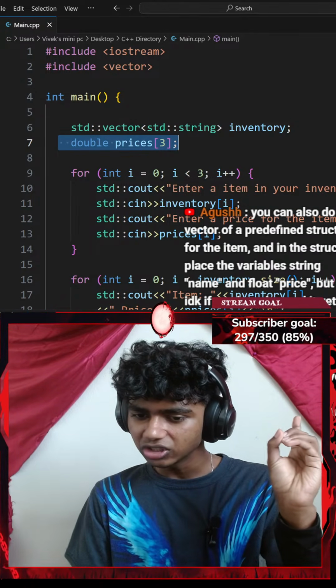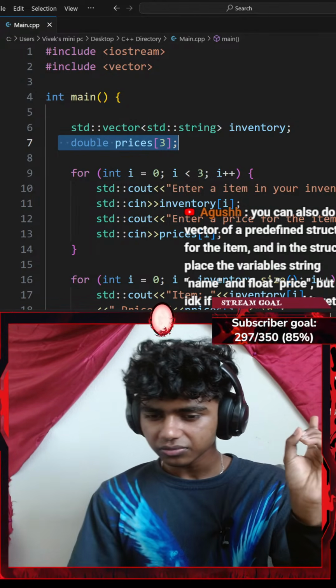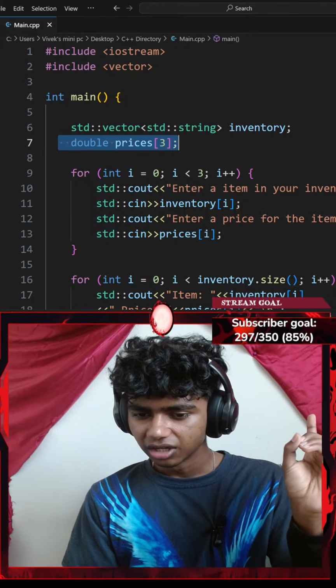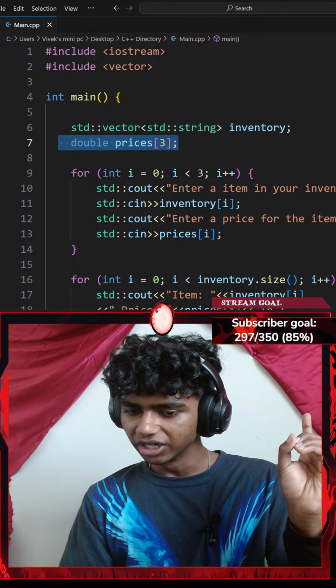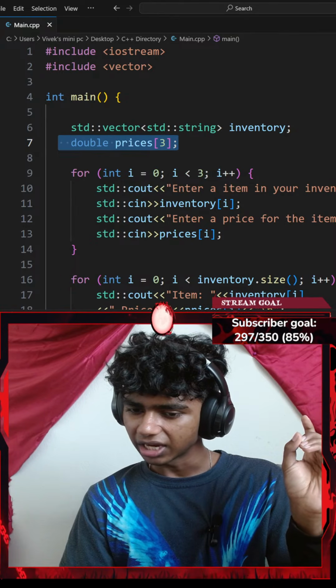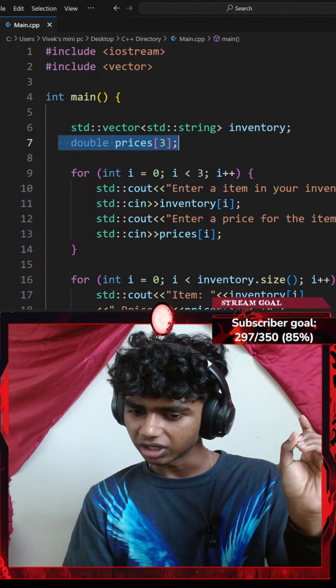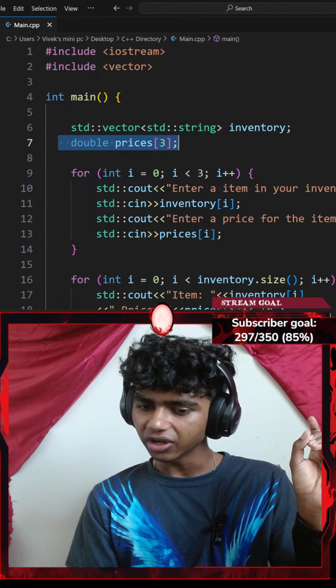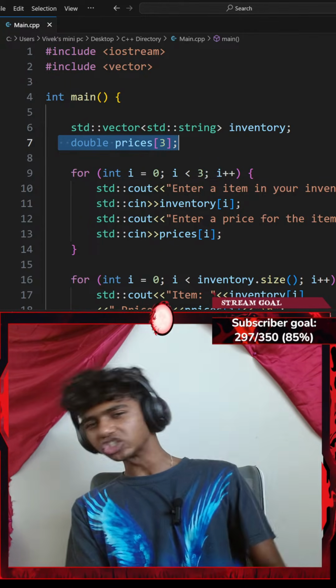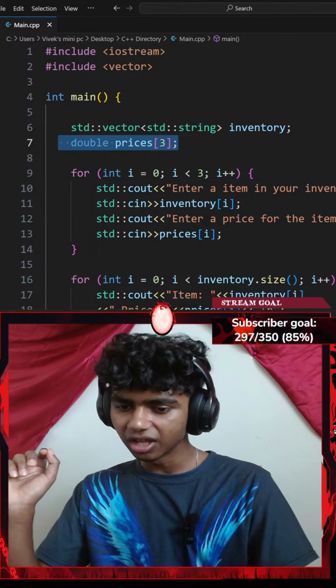That said, you can also do a vector. Okay, let's see. You can also do a vector of a predefined struct for the item, and in the structure place the variable string name and float price, but I don't know if you have learned it yet. Honestly, I've not learned about structs yet. I might have a separate stream for that.